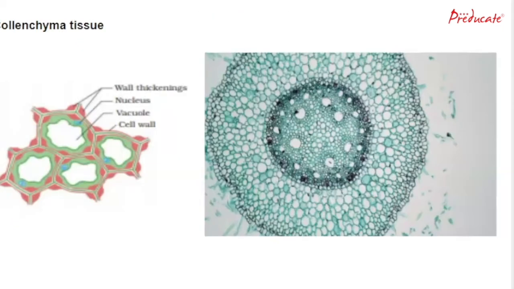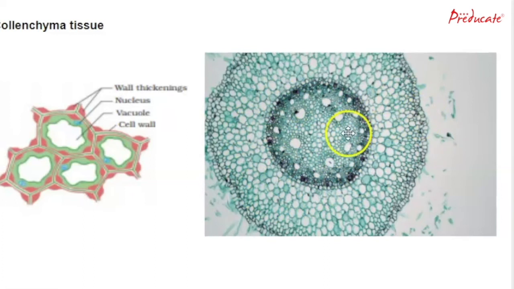The next is collenchyma tissue. This is the structure of collenchyma tissue. It has wall thickenings. The inner part, which is blue in color, is the nucleus. The inner space is known as the vacuole, and the outer layer, which protects this, is known as the cell wall. This is how the structure is observed when we see it under the microscope.